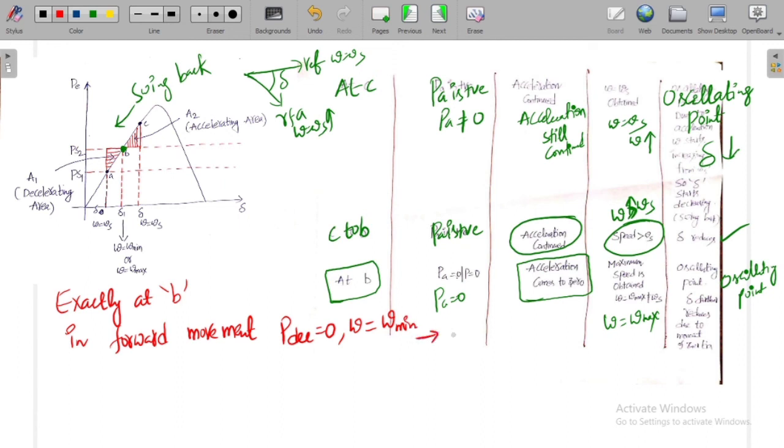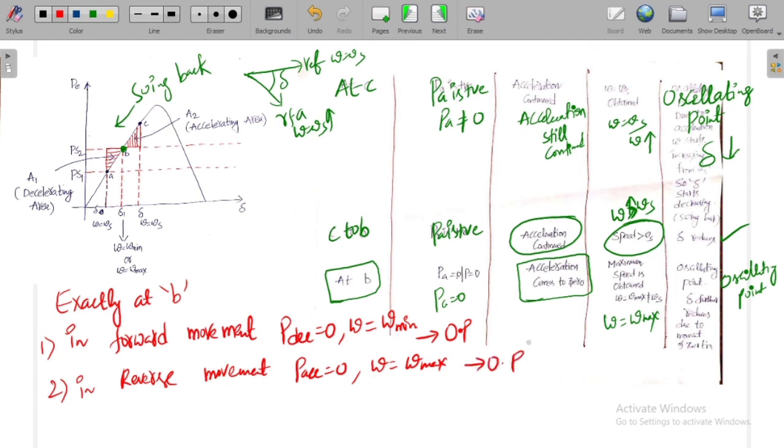Hence we treated this as an oscillating point. Similarly, in reverse movement, meaning swinging back, the accelerating power is equal to 0, but omega is equal to omega max. So again it is treated as an oscillating point.